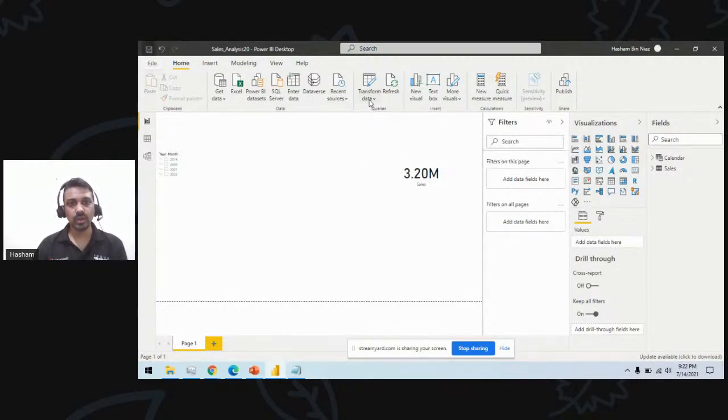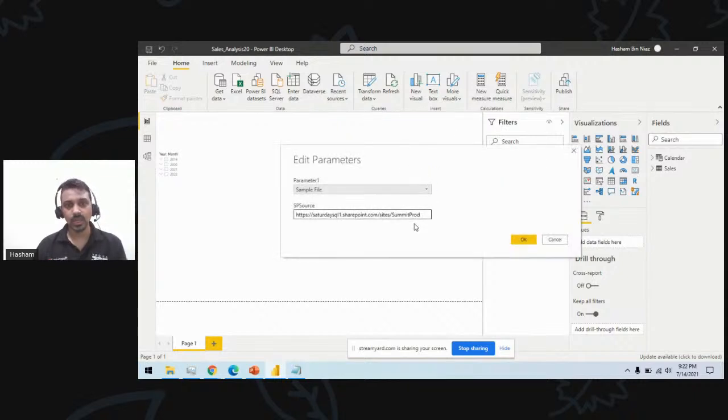If you want to change the parameter values, you can go here, edit parameters, and flip between different SharePoint sites. Since I'm using SharePoint, I can switch between SharePoint folders as well. It is not possible to switch from a SharePoint folder to a directory folder. If that is a requirement, then you need to recreate this one.